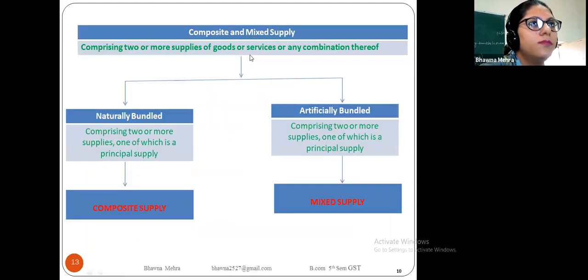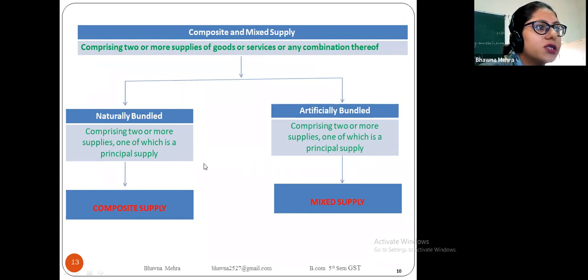Now come to composite and mixed supply. There are two kinds of supply under the GST Act, the composite and the mixed supply, comprising two or more supplies of goods or services or any combination thereof. There are naturally bundled and artificially bundled supplies. The composite supply is naturally bundled, and the mixed supply is artificially bundled.